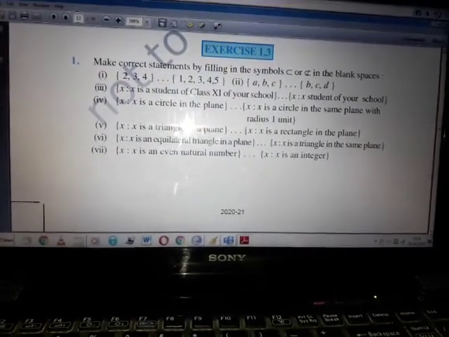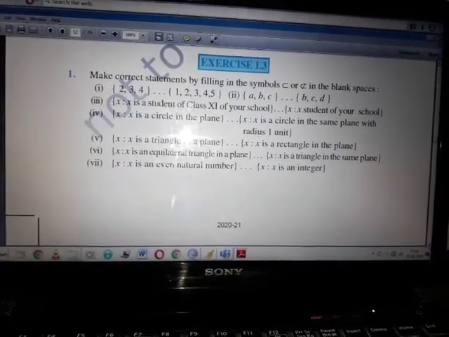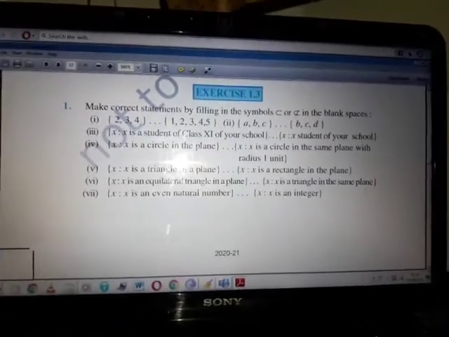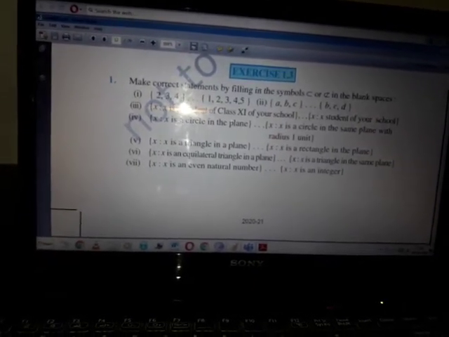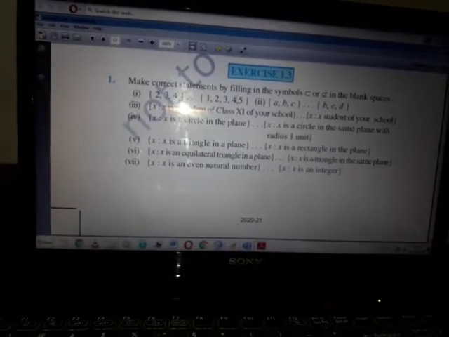Now see exercise 1.3. First question: make correct statements by filling in the symbols. What do the symbols stand for? Subset or not a subset in the blank spaces. So first question, the set has 2, 3, 4 and here another set is 1, 2, 3, 4, 5. How can we say whether 2, 3, 4 is a subset of this or not? Yes, all the elements are available in this, therefore we can say 2, 3, 4 is a subset of this.